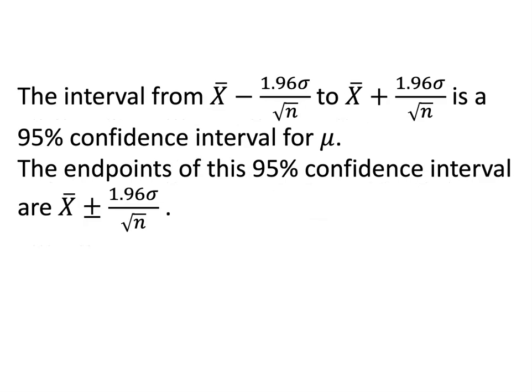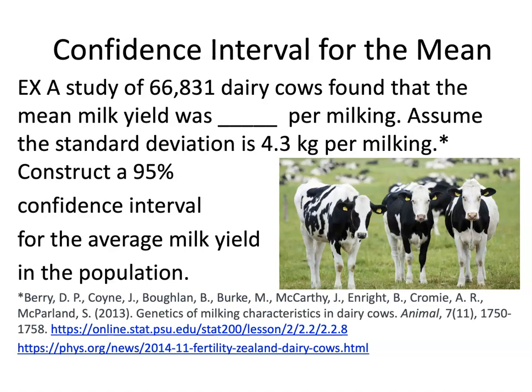So again, the interval from x bar minus 1.96 sigma over square root n to x bar plus 1.96 sigma over square root n is a 95% confidence interval for mu. The endpoints of this 95% confidence interval are x bar plus or minus 1.96 sigma over square root n. Let's look at an example.